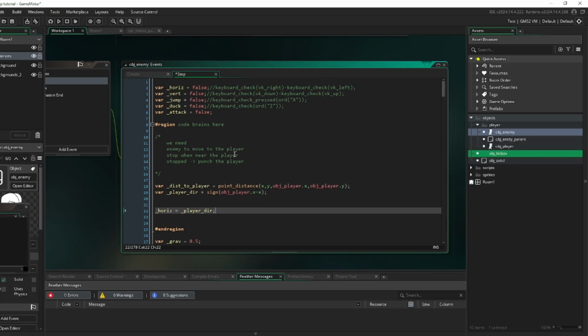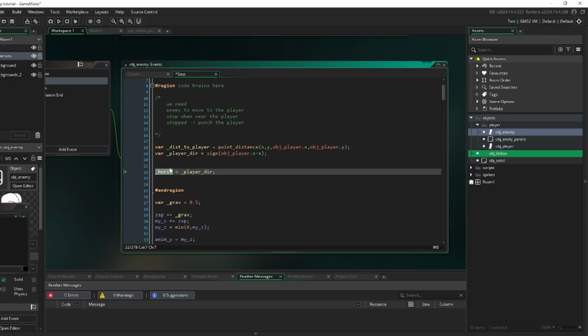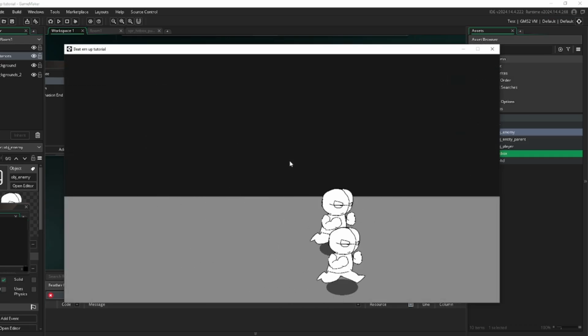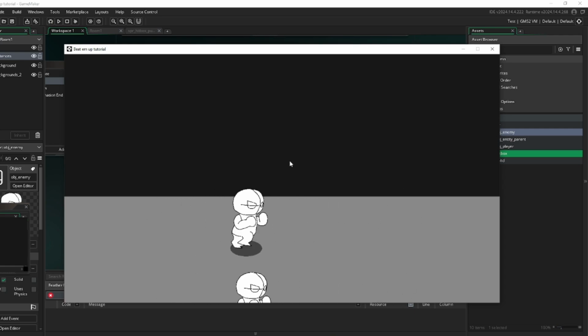So basically, we have this horizontal variable, and if you remember, this variable was holding on to whether the player is going right or left. So left, this would be -1. Right, it would be 1. And if neither the right or the left is being pressed, then this variable is 0. So what we're going to do here is set this horizontal variable to the player dir. Left is going to be negative, right is going to be positive, all that good stuff. If we run the game, we can actually see, with that simple line of code, we have an enemy that does follow the player.